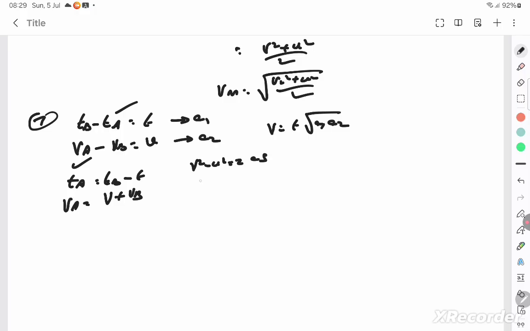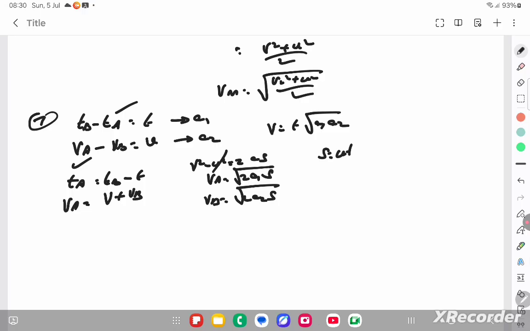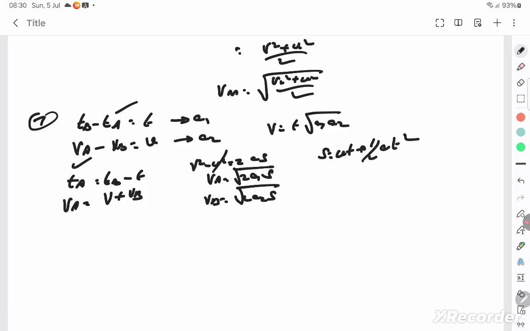So you know that they are starting with initial velocities to be 0, starting from rest. So you know VA is root of 2A1 S, and the distance is the same, right? VB is root of 2A2 into S. So with this you get the final velocities of car A and car B, and you can also substitute S is equal to ut plus half at square. And you know the initial velocity here is also 0.